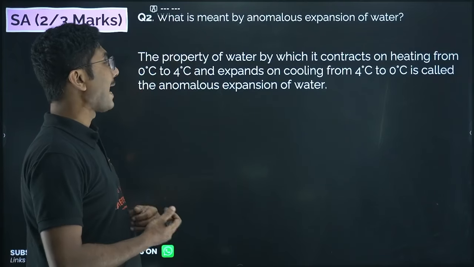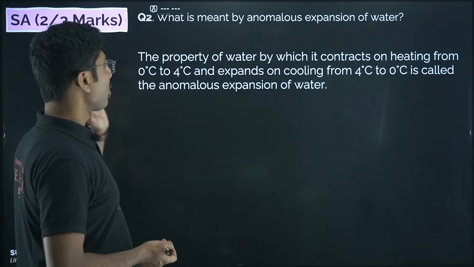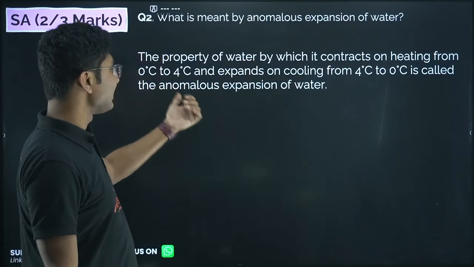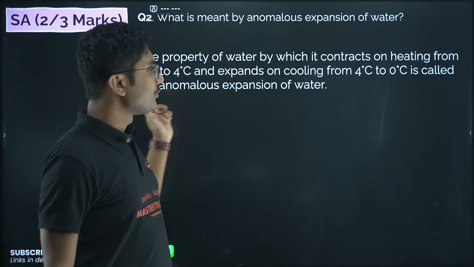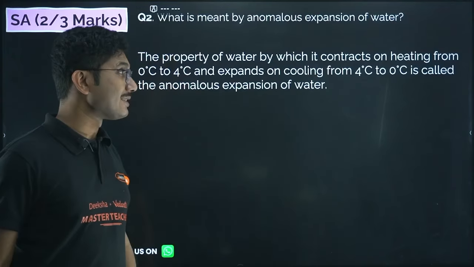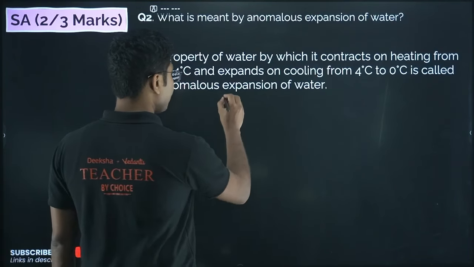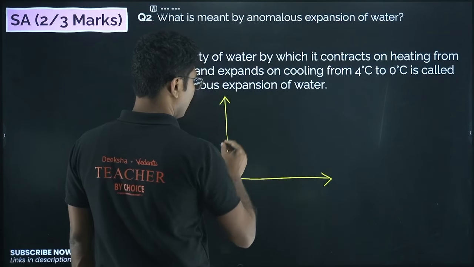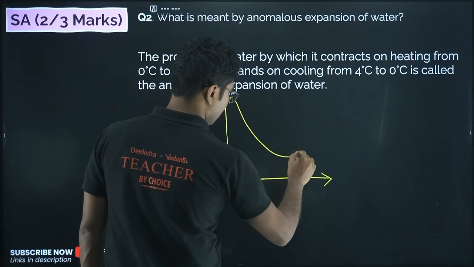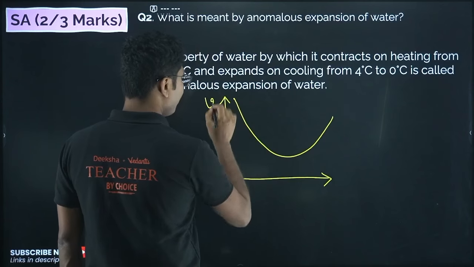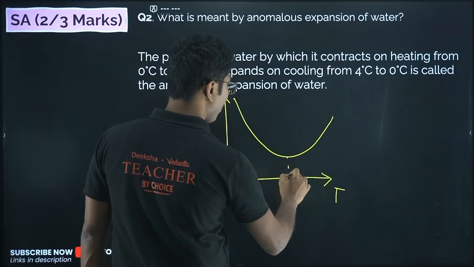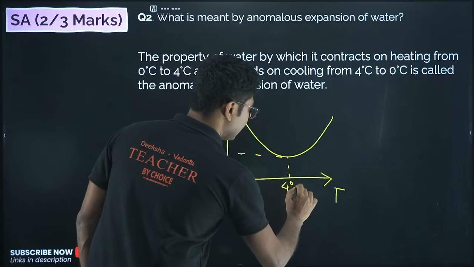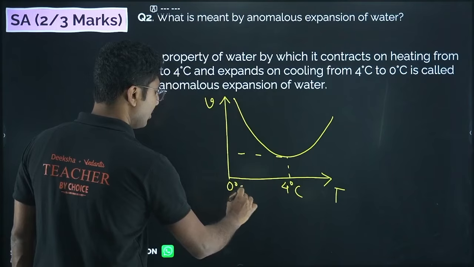What is meant by anomalous expansion of water? The property of water by which it contracts on heating from 0 to 4 degrees Celsius and expands on cooling from 4 to 0 degrees Celsius is called anomalous expansion of water. So you can draw the graph of volume versus temperature, and you will see that the volume of water is least at 4 degrees Celsius. It is not least at 0 degrees Celsius.